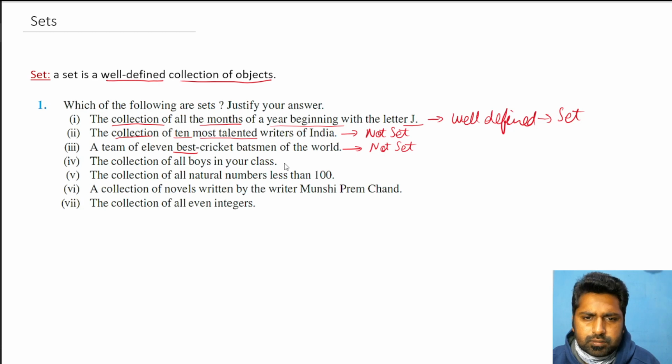Opinion will not matter, hence it's a set. Collection of all natural numbers less than 100. You'll start from 1, 2, 3, 4 and go up to 99. If I am giving the answer for this collection or you are giving the answer, it's the same, 1 to 99. So opinion does not matter. If opinion does not matter, it's well defined, hence a set.